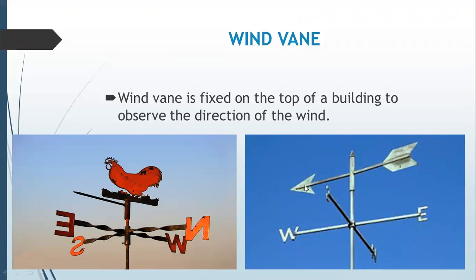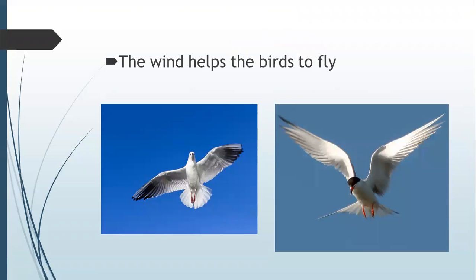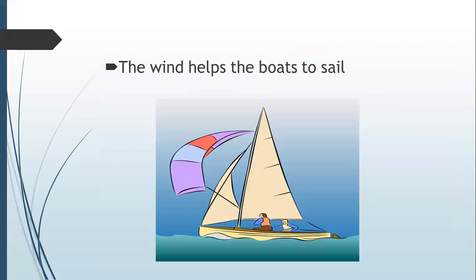Wind is invisible, but it can sure make things happen. The wind helps the birds to fly. When the wind blows to the right, it's easy for the bird to fly to the right, right? The wind helps the boats to sail. Wind blows against the sails, pushing the boat through the water.